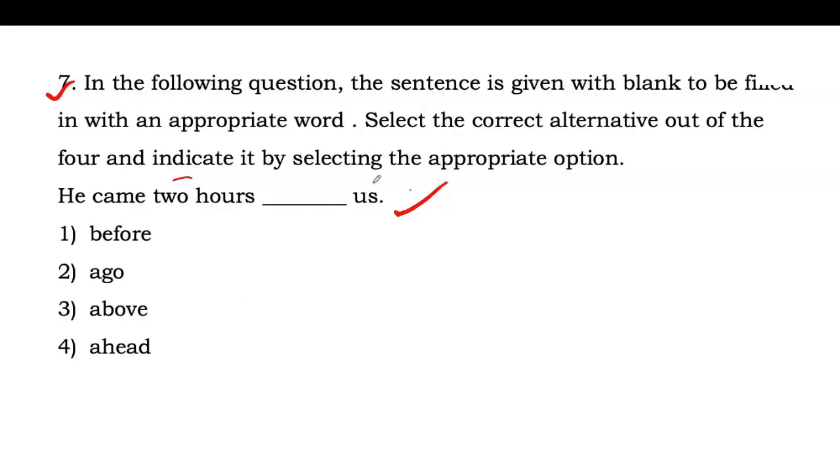So we have a word us. Us is an objective case of pronoun we. So we have to use a preposition here. Ago is an adverb. Ahead is also an adverb. Above is also a preposition, but when we talk about limit, then we use above. In this sentence, we are talking about a time. Then we will use the preposition before, and us will be the object of this preposition. So it should be: he came 2 hours before us.